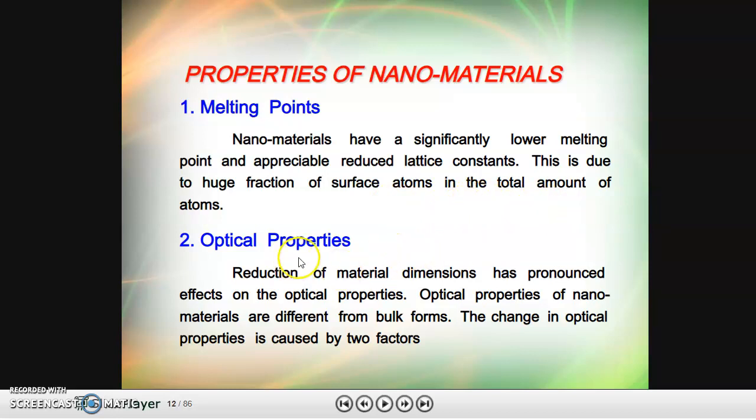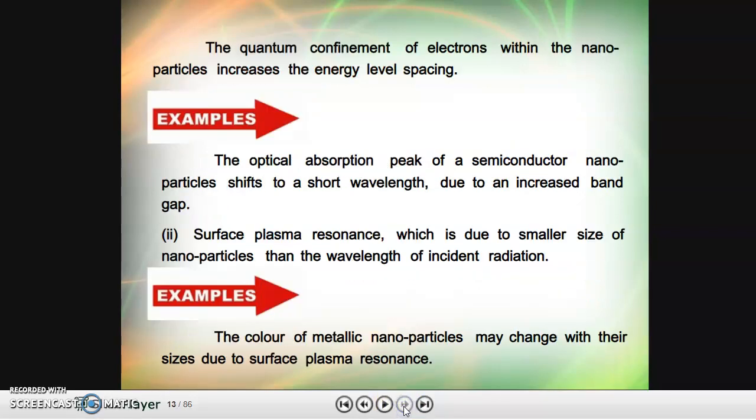And second comes the optical properties. Reduction of material dimension has pronounced effects on optical properties. They will differ from the bulk forms, and the change in optical properties is due to two factors. First, the quantum confinement of electrons within the nanoparticle increases the energy level spacing.